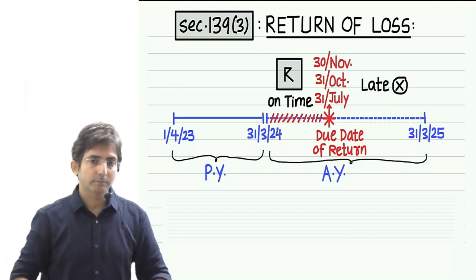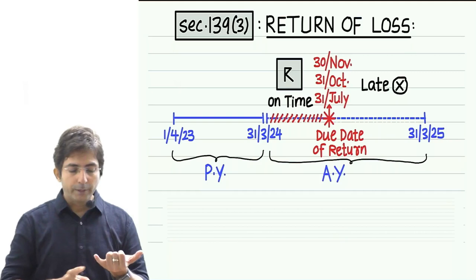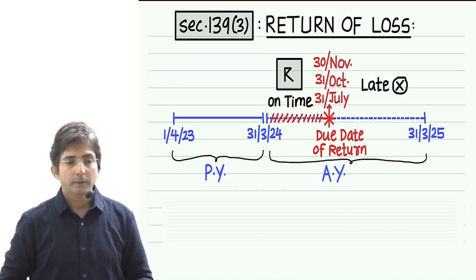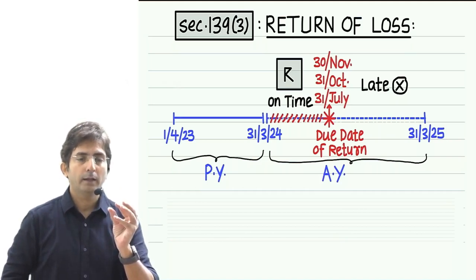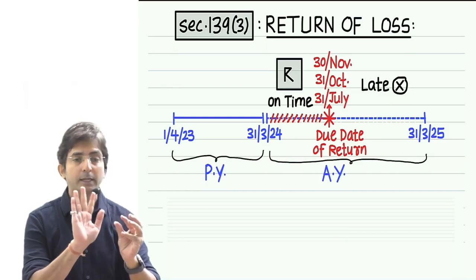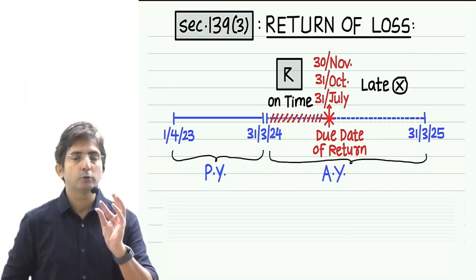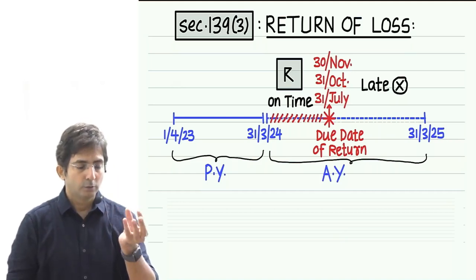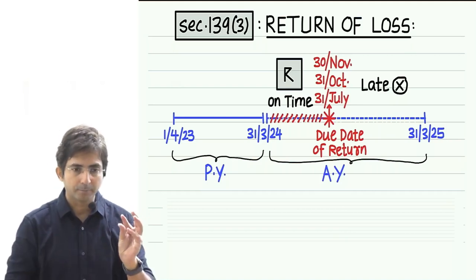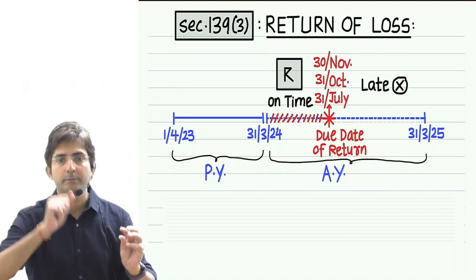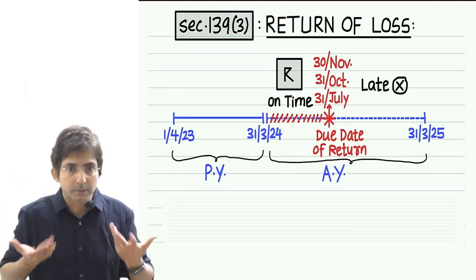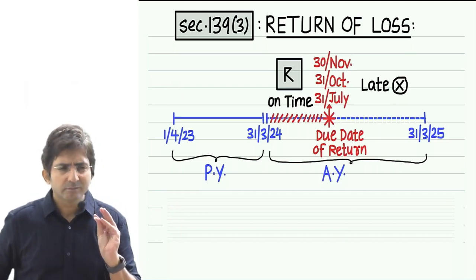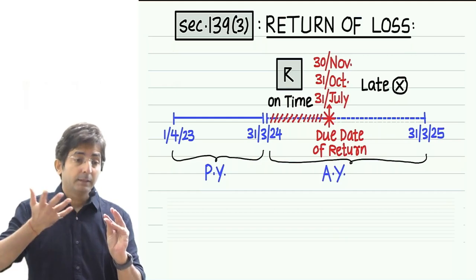What was the other exception? I gave two exceptions: house property loss and unabsorbed depreciation. Now see, unabsorbed depreciation is what you know. Imagine my profit is only 100 and I have not yet deducted depreciation. So remember the figure, profit is 100 and now my depreciation, on the fixed assets used in my business, is 500.